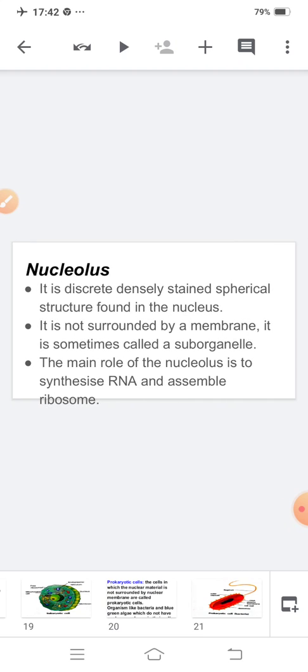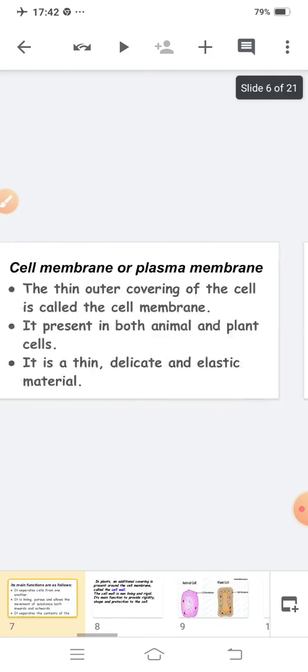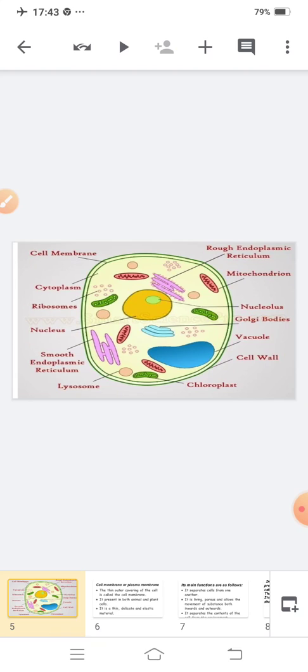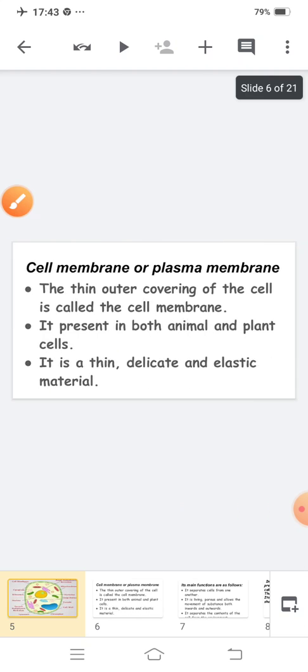Clear? I am reading once more. Listen carefully. It is a discrete, densely stained spherical structure. See here, it is the nucleolus, the green part.